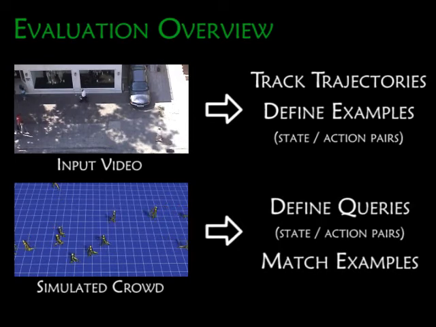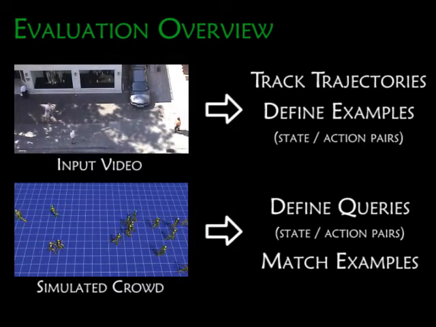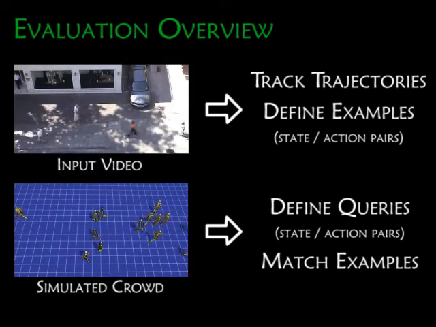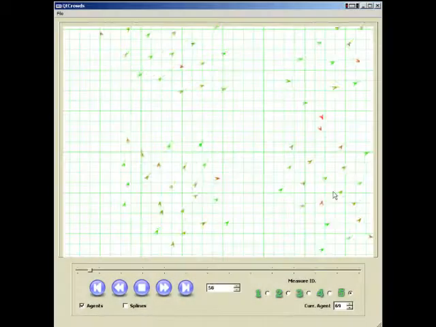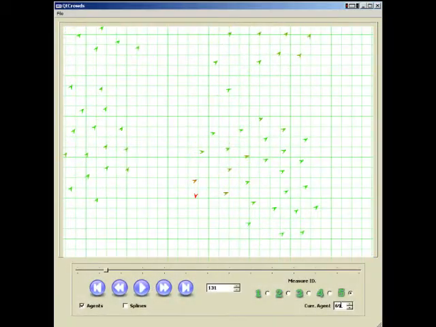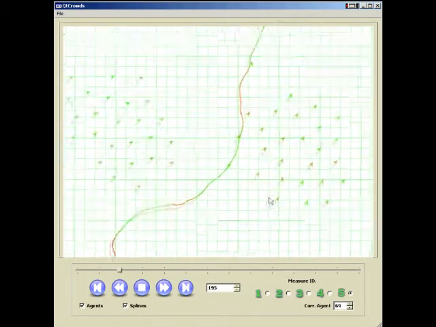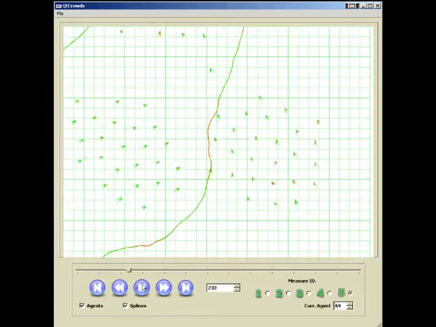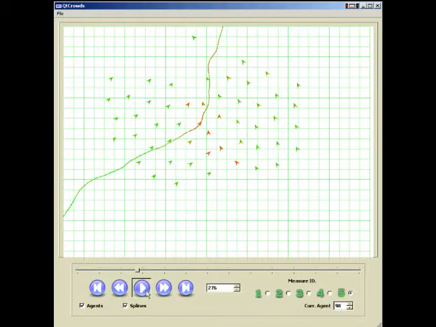We compare the states and actions of each simulated agent with the example set. This generates a score for each time step of the agent based on the quality of the match found. Coloring the agents or their trajectories according to their score gives the user a simple way to detect uncharacteristic behaviors. For example, here the agents at the forefronts of the merging flocks do not behave like typical flock members.